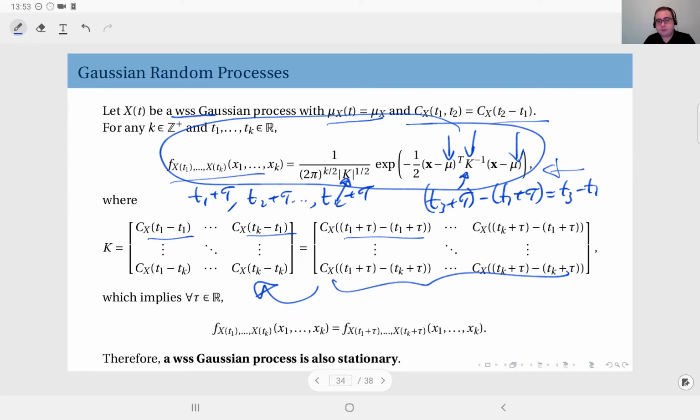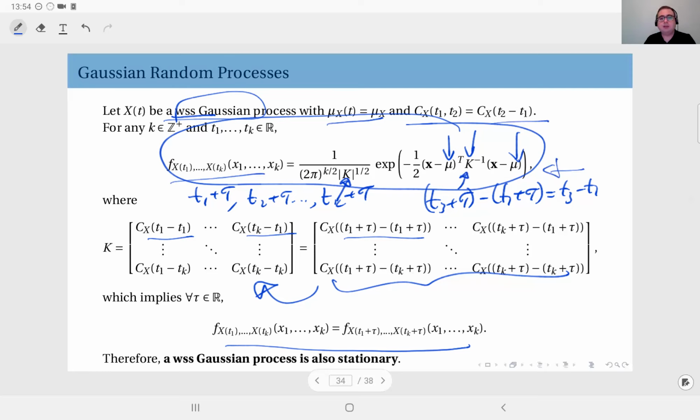What does that mean? This is by definition stationarity in the strict sense, okay? Because this is true for any value of k, any value of t1, t2 up to tk, and any value of tau, clearly. Therefore, we see that if you have a wide-sense stationary Gaussian process, then it is also stationary in the strict sense, okay?